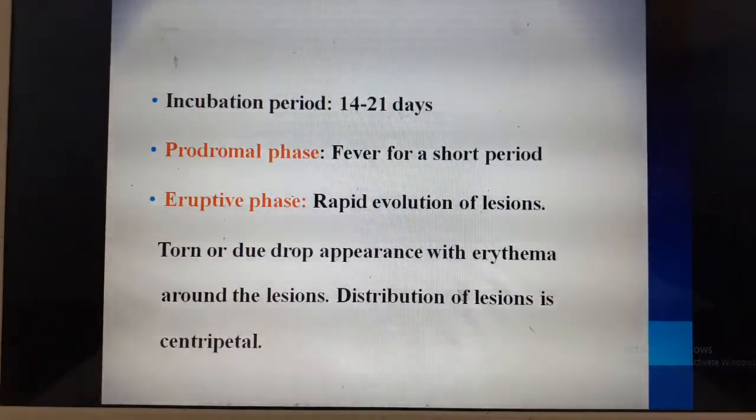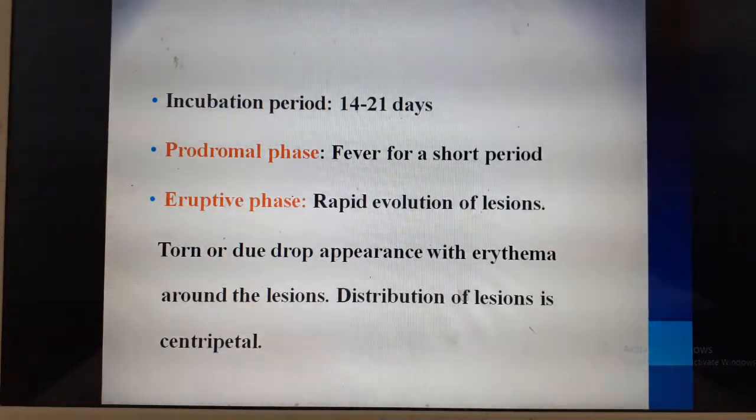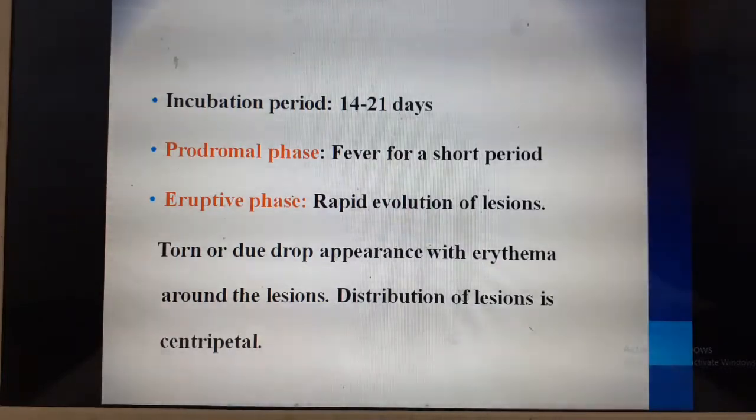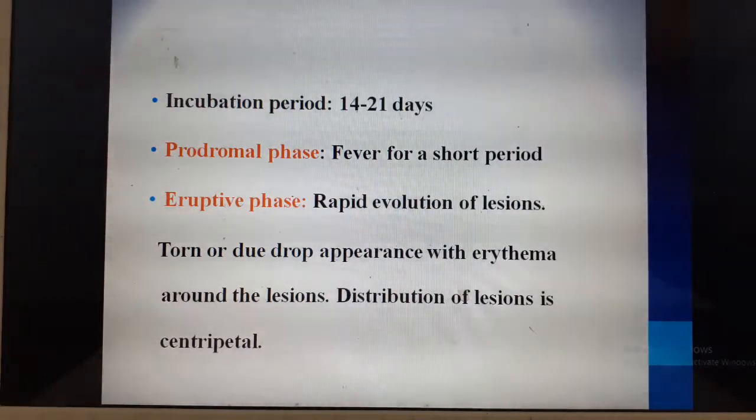What is meant by incubation period? Incubation period is the period from which the organism enters the body to the period in which the patient or the child exhibits the symptoms. This period is called the incubation period. Now there are two important phases to remember. The first one is the prodromal phase.